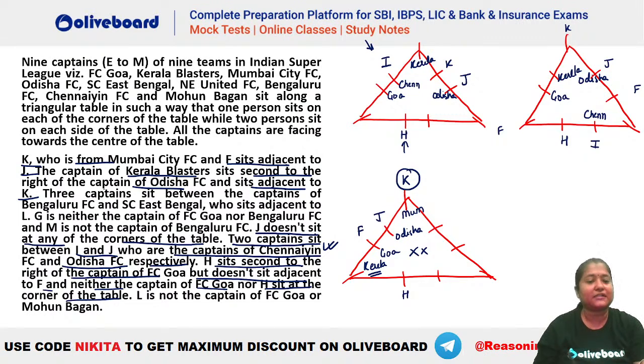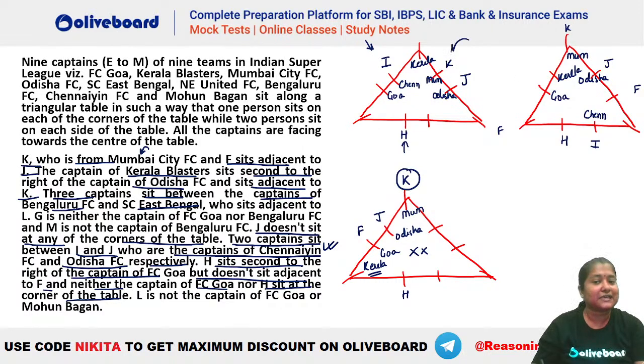Now let's see what is given. It is mentioned 3 captains sit between the captains of Bengaluru and East Bengal. So there should be 3 captains between Bengaluru and East Bengal. Also we know that K is from Mumbai. So in both the cases, we will just place K from Mumbai. So this is Mumbai and similarly this is Mumbai.